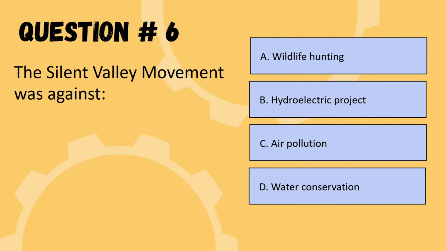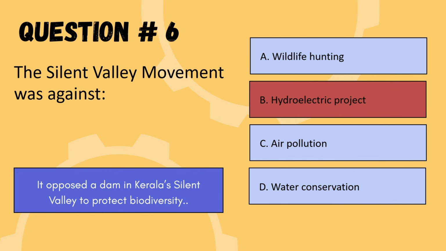Our next question is, the Silent Valley movement was against. Options are wildlife hunting, hydroelectricity project, air pollution, or water conservation. So the correct option was option B, hydroelectric project. So we are moving to the next question.